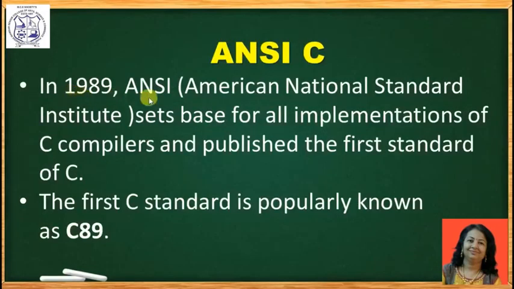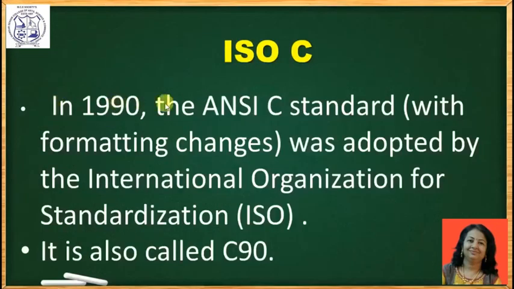In 1989, the American National Standards Institute, that is ANSI, set the base for all versions of C compilers and published the first standard of C. This is known as C89. In 1990, the ANSI standard with some formatting changes was adopted by ISO. It is also called C90.